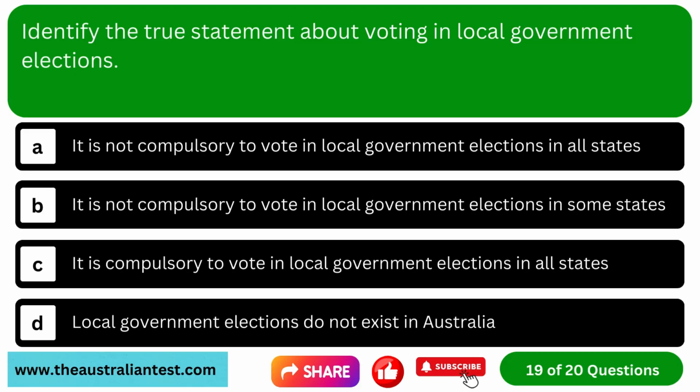Question 19. Identify the true statement about voting in local government elections. Option A, it is not compulsory to vote in local government elections in all states. Option B, it is not compulsory to vote in local government elections in some states. Option C, it is compulsory to vote in local government elections in all states. Option D, local government elections do not exist in Australia.